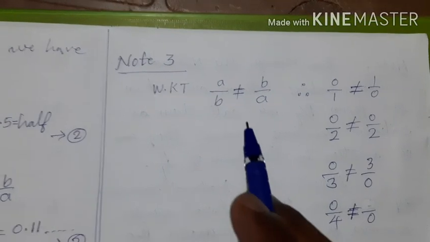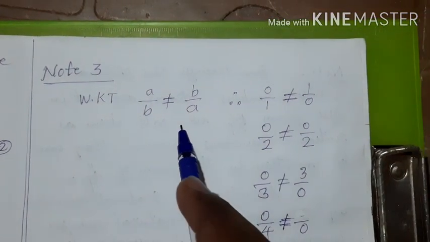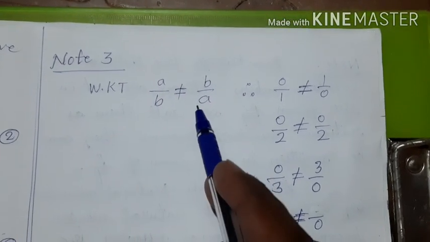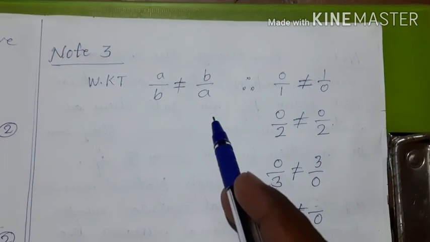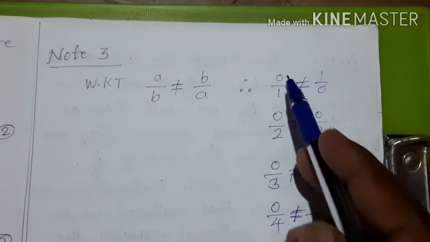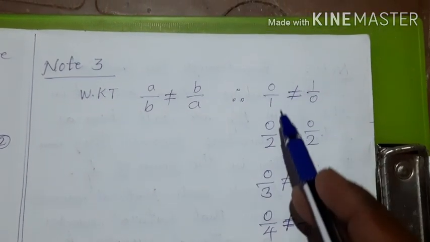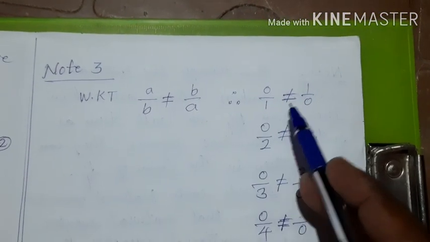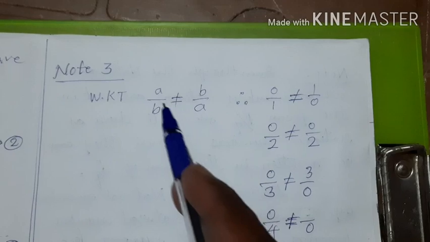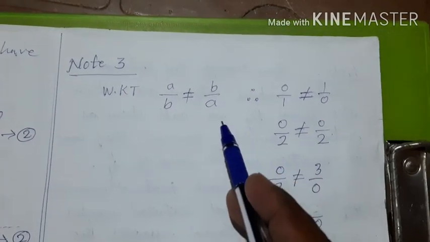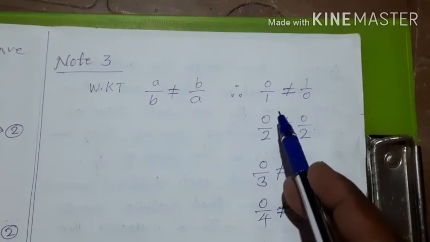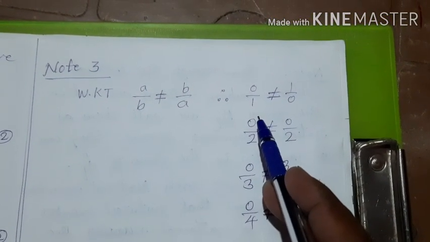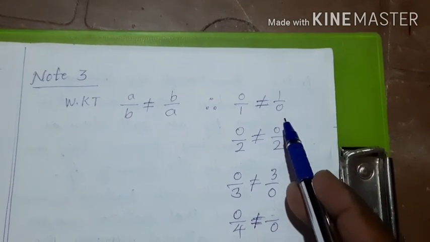Let us go forward to study some other interesting properties of numbers. We know that a by b is not equal to b by a. Now let us take 0 upon 1. Is 0 upon 1 equal to 1 upon 0? No. 0 upon 1 is not equal to 1 upon 0 because a by b is not equal to b by a. The value of 0 upon 1 is different and 1 upon 0 is different.